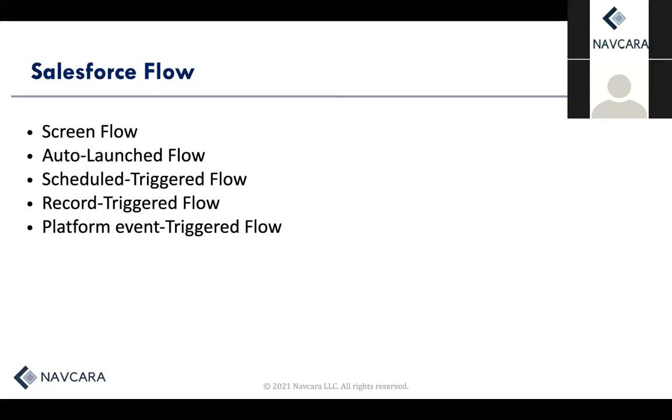Auto-launched flow. Auto-launched flows run automated tasks. This flow type can be invoked from Process Builder, from an Apex class, from a set schedule, from record changes, or from platform events. Schedule-triggered flow. These auto-launched flows launch at a specified time and frequency for each batch, and they run in the background. Record-triggered flows.